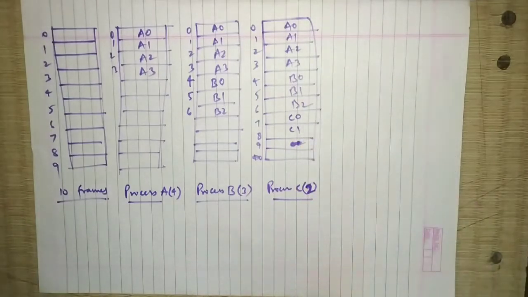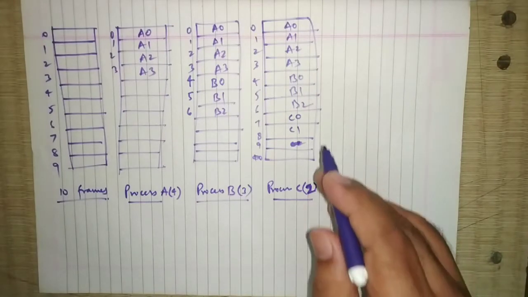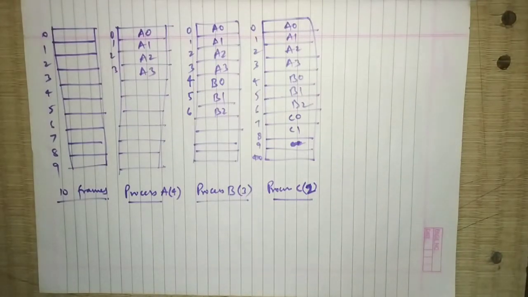So 3 processes are done. Now after some time, process B has completed its execution, or process B has gone for some IO operation.